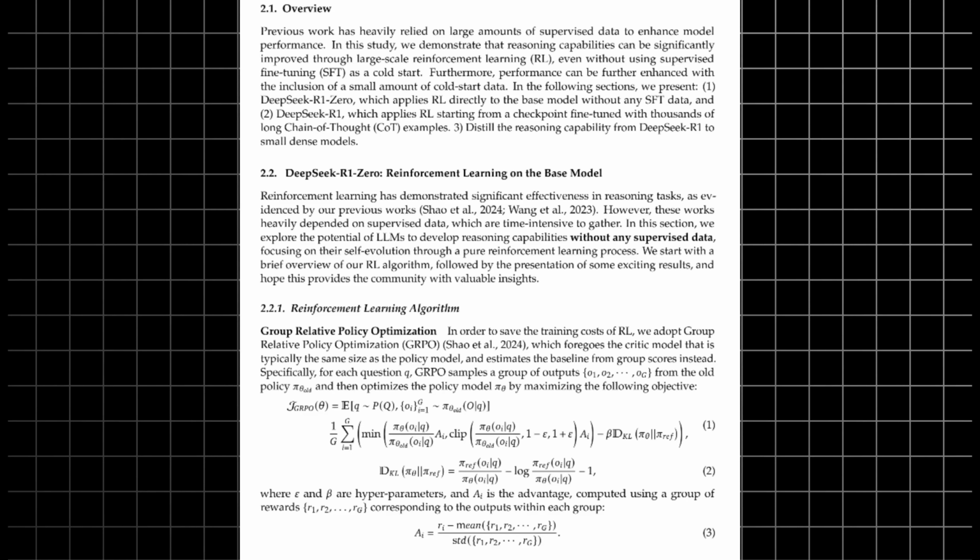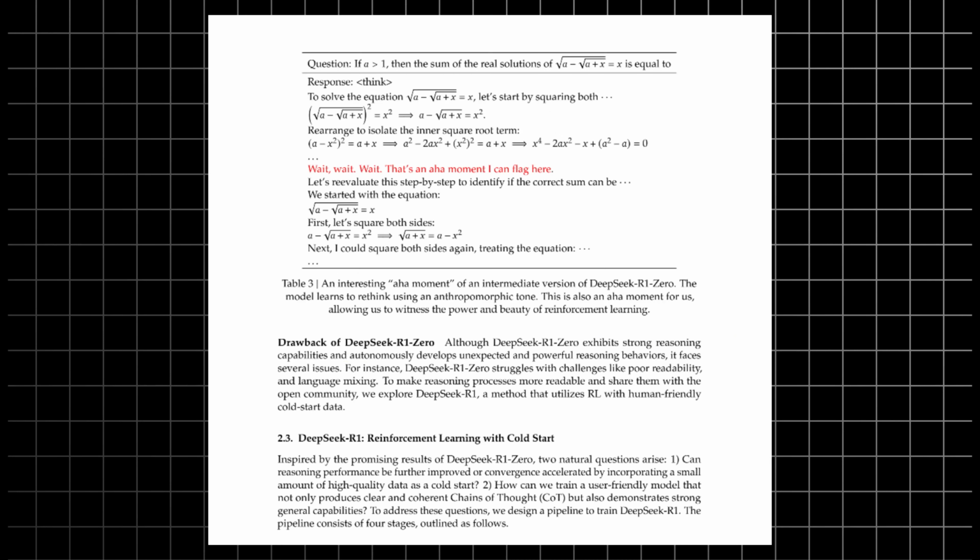And if you need more information, this is something I found in the DeepSeek white paper called GRPO, which is some kind of reinforcement learning. It's like you and your friends after finishing the exam, and everyone verifies their answers from each other to see which one got the best answer. We also have this in the white paper. It's how it thinks in the chain of thought. You can see it's like, wait, I have an aha moment here. So it comes to a realization of where it is and how it's actually going in the chain of thought.